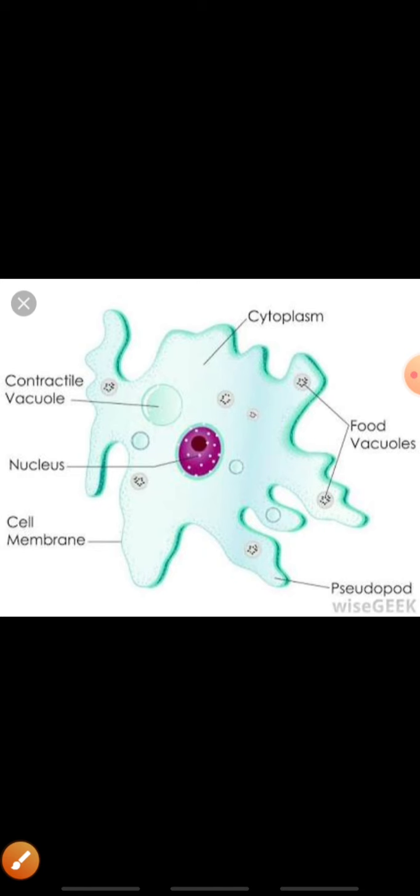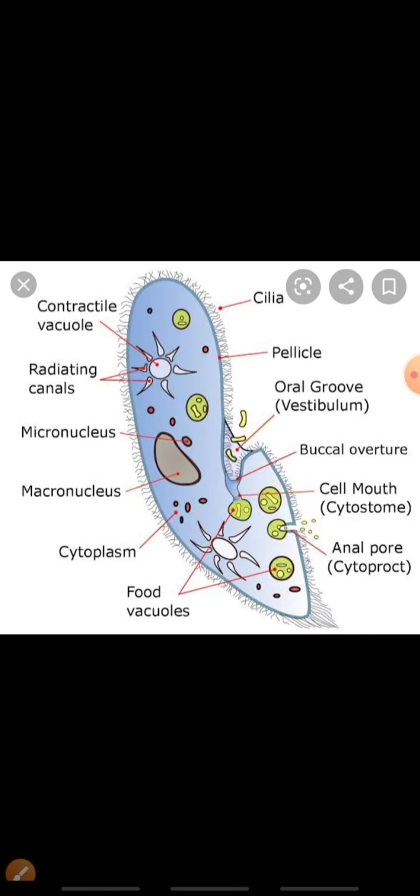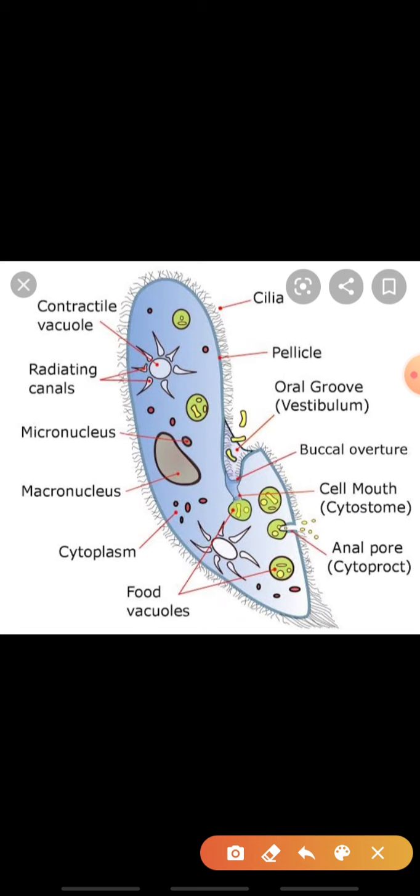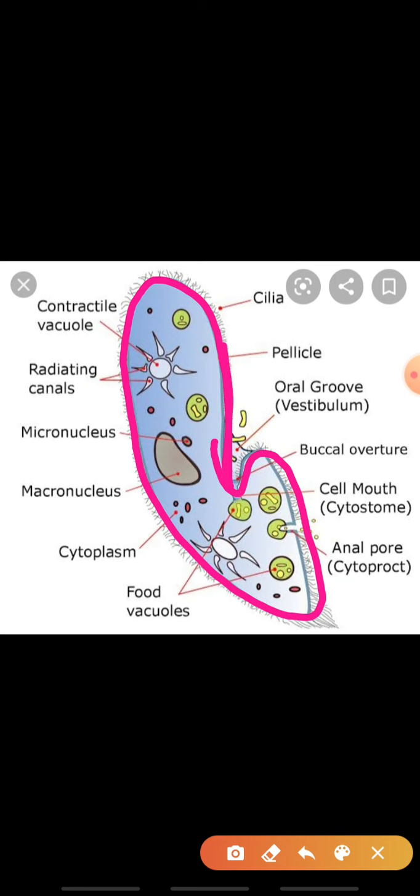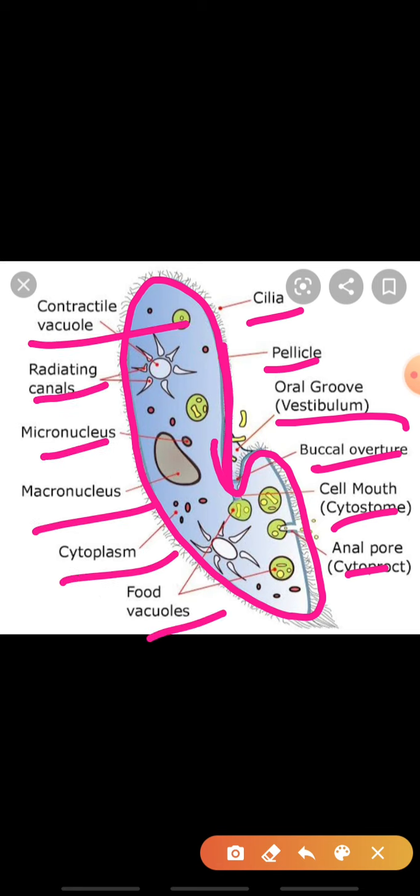Then the third is your oblong shape. In front of you can see the picture of paramecium. It's also a scientific name. It consists of a single cell, and it is a slipper shaped cell, like this. It consists of many parts, like this. It has only a single cell, and it is known as an oblong cell.